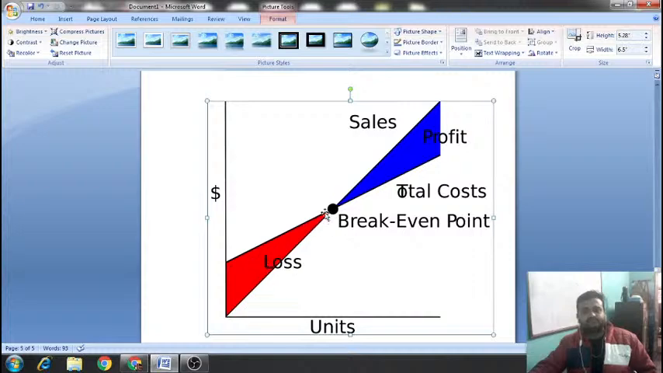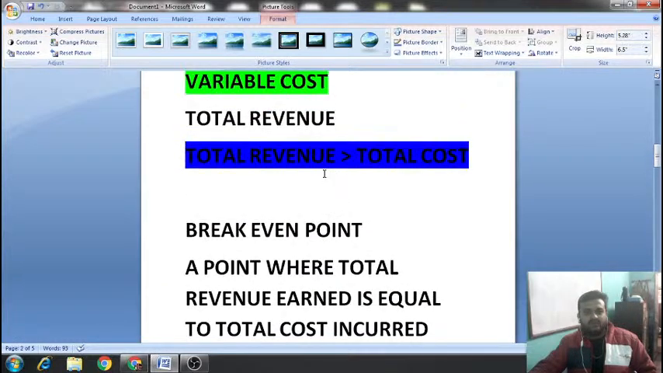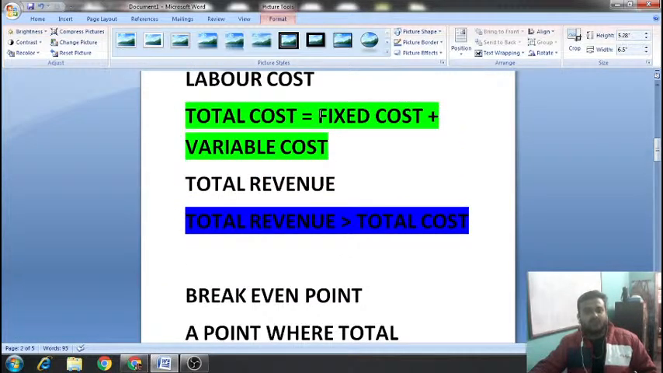The answer is, as I clearly told you all, the formula for total cost is fixed cost plus variable cost. And fixed cost is always something. No matter whether your production is happening or not happening, your fixed cost will always be something. Variable cost can be 0, but fixed cost will never be 0. And since total cost is a mixture, total cost will always be something. It can never be 0.